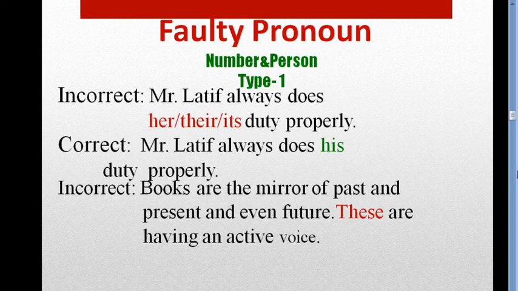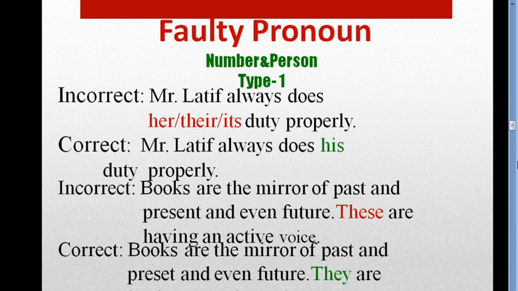So what should be the right answer? We have to use here they. Although the subject is books, this is a non-human one, but we have to use they after this subject. Books are the mirror of the past and present and even future. They are having an active voice.